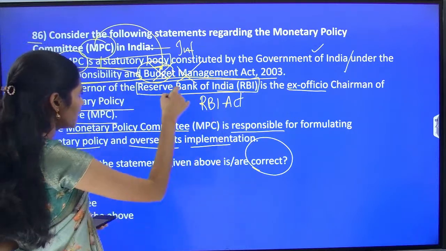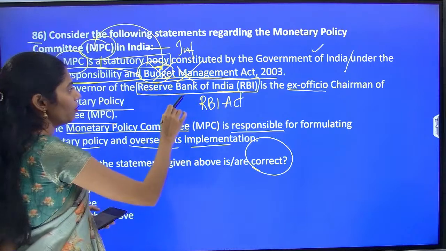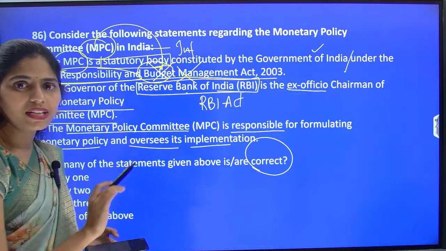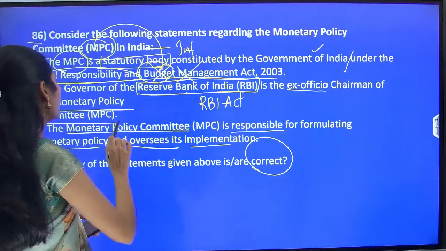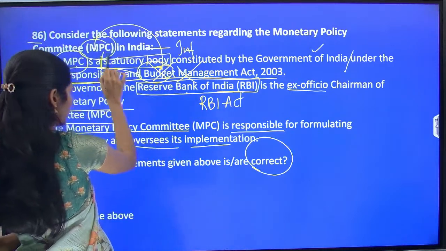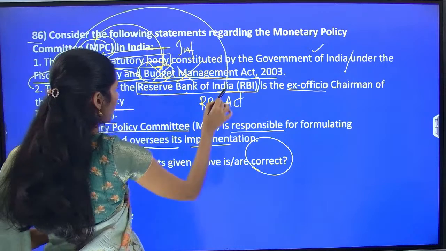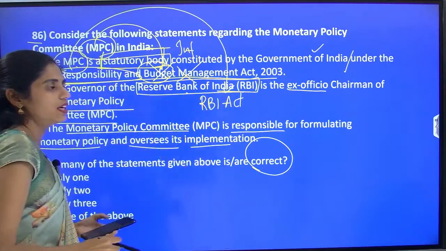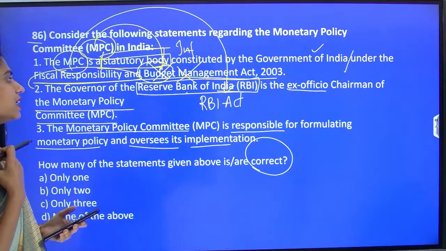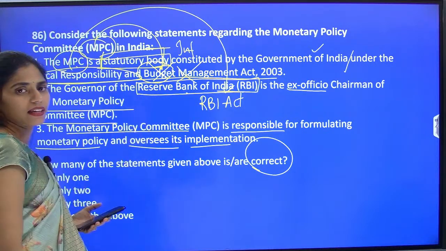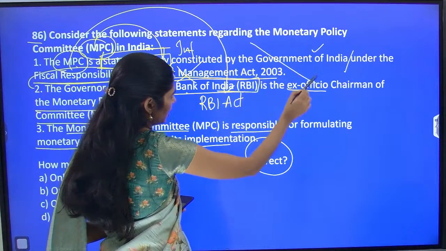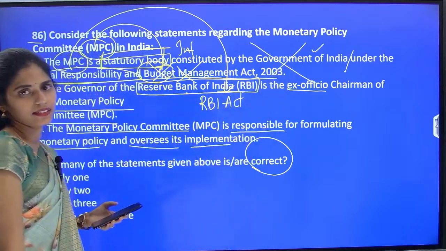And the second statement also talks about RBI. This RBI is established under the RBI Act, right? So this Monetary Policy Committee is a statutory body constituted by the government under the RBI Act only, not under the FRBM Act. So it is clearly saying that this first statement is incorrect.